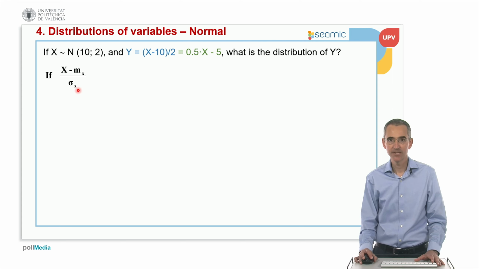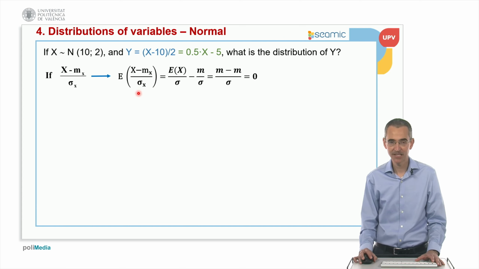Okay, so in general, what happens if I make this kind of transformation? Well, by applying properties of mathematical expectations that I explained in a previous video, the expectation of this gives us a solution that the average is 0. It's always 0. What is the variance?